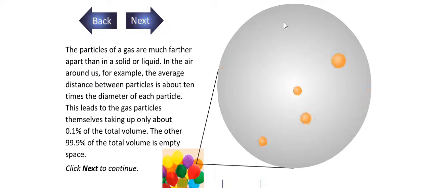The particles of a gas are much further apart than in a solid or a liquid. In the air, for example, the average distance between particles is about 10 times the diameter of each particle. This leads to the gas particles themselves taking only about 0.1% of the total volume. The other 99.9% of the total volume is empty space.